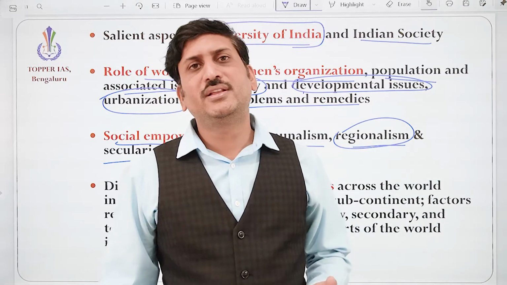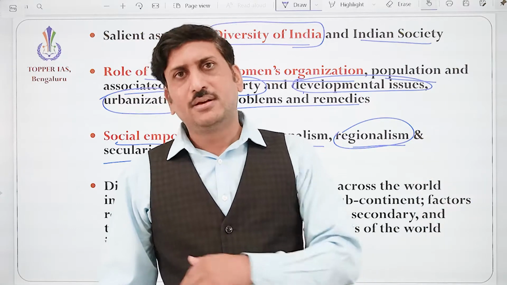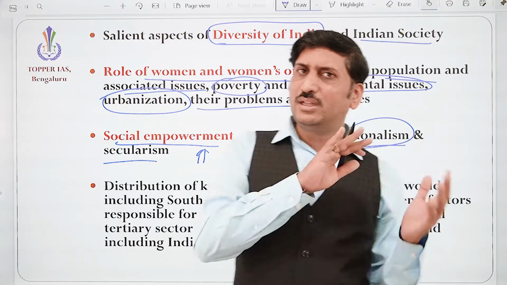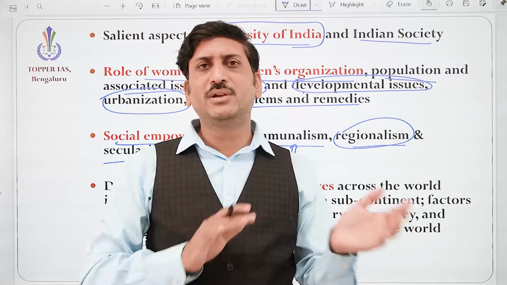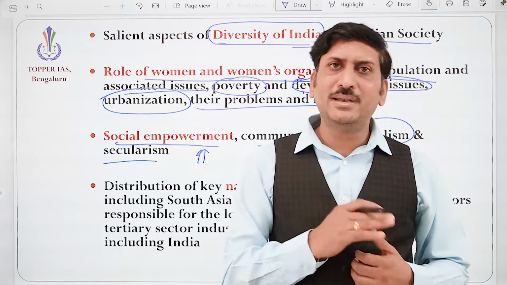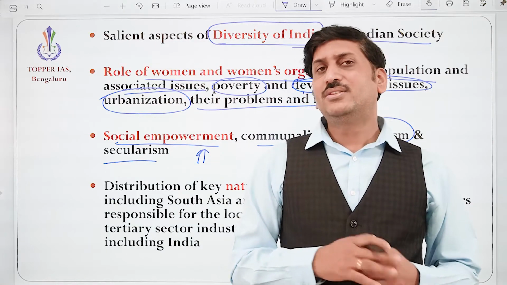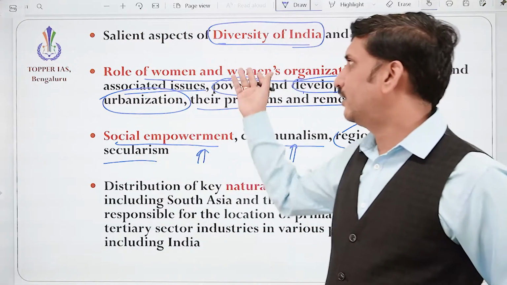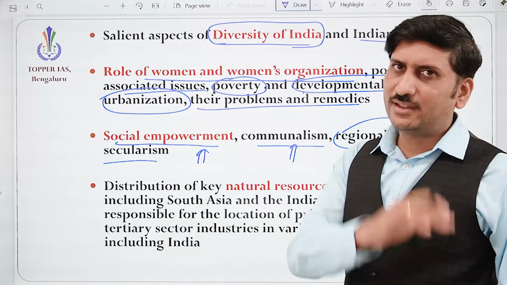So who will look after the children? Again the grandmother and grandfather will come to cities. So this is how the joint family is converting into a nuclear family, and the nuclear family is converting again into a joint family. So this is the interesting cycle of families in India. So many interesting factors we'll observe in the society. So that is part of this society chapter, the society syllabus.